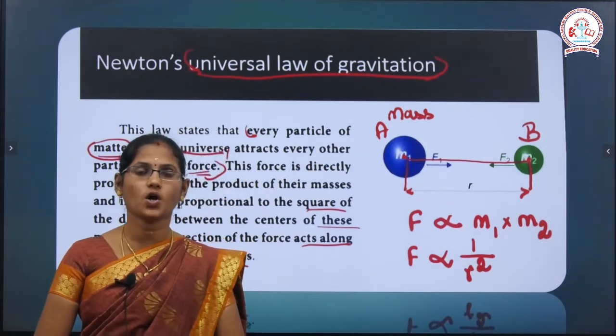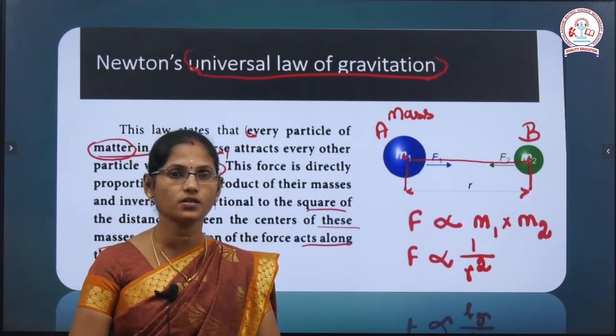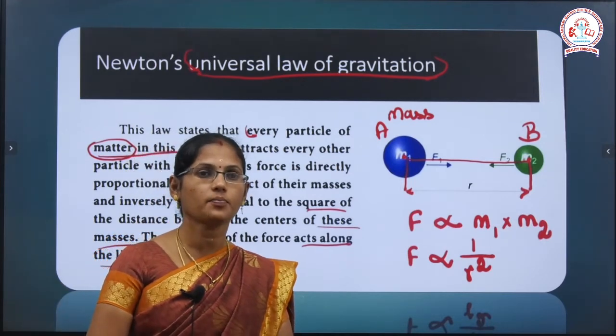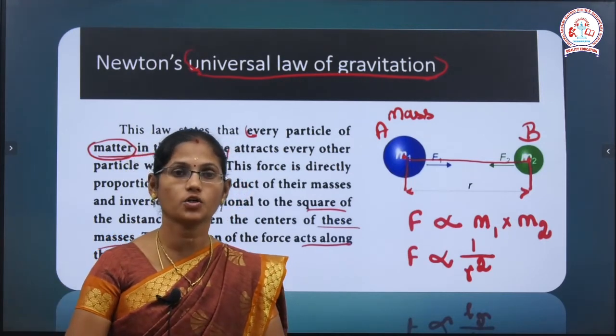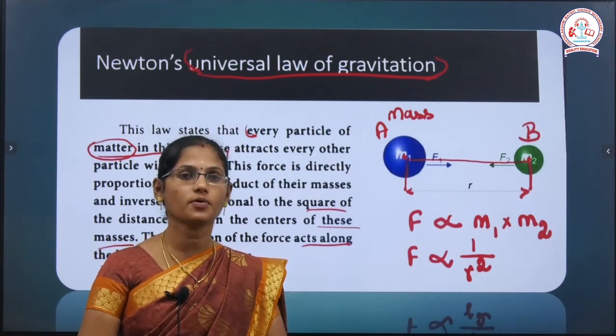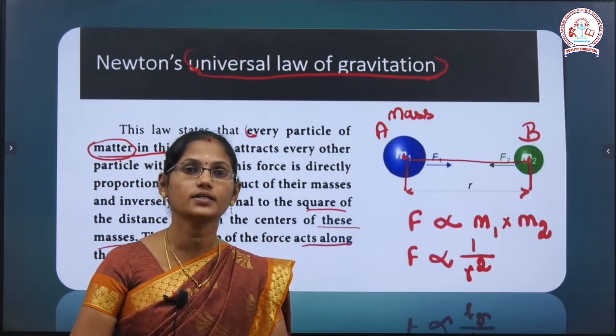So, what is the main concept of the universal law of gravitation? The force is directly proportional to the product of the two masses and inversely proportional to the square of the distance between them.